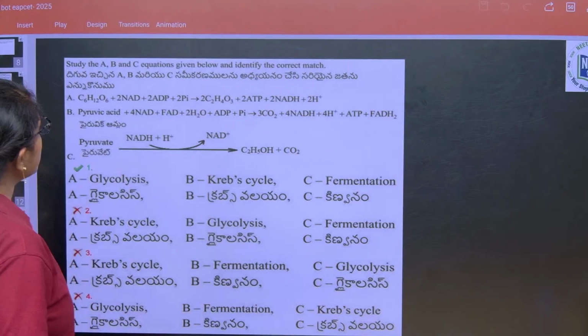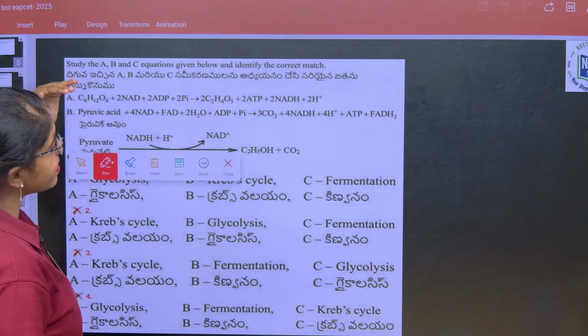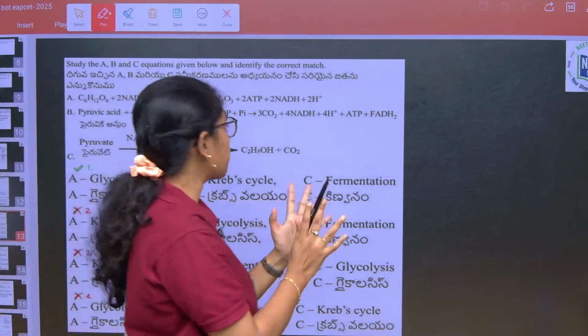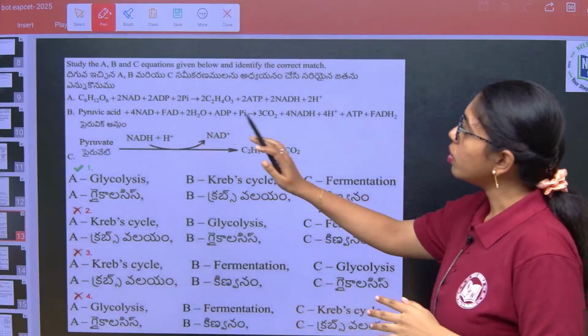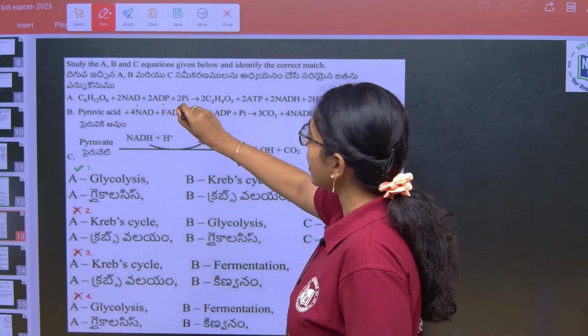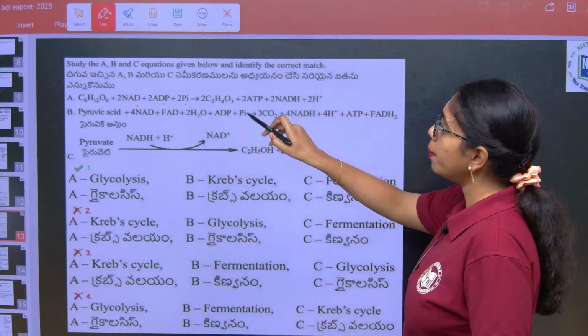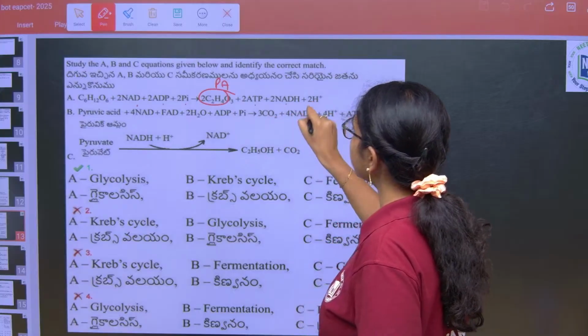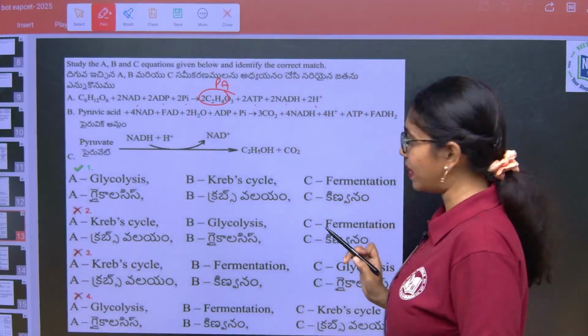And next, if you see, study the A, B, C equations given below and identify the correct match. Okay. Glucose, NAD plus, ADP and inorganic phosphate will form 2 molecules of pyruvic acid, ATP, NADH and H plus ions.